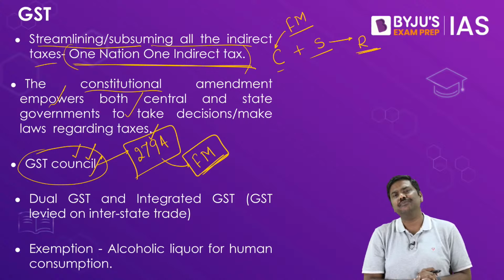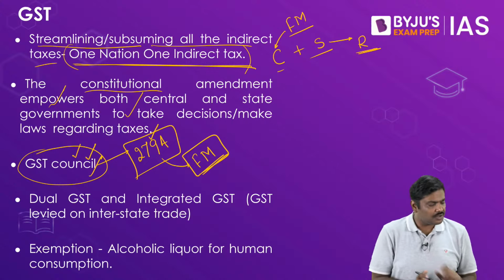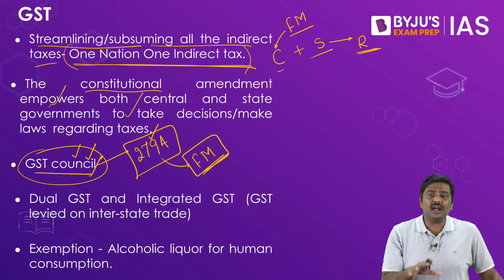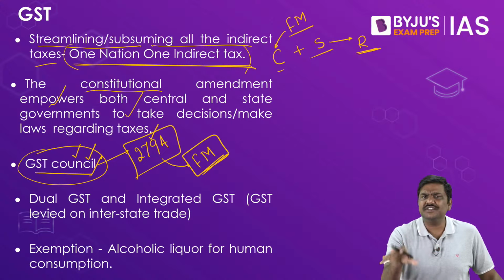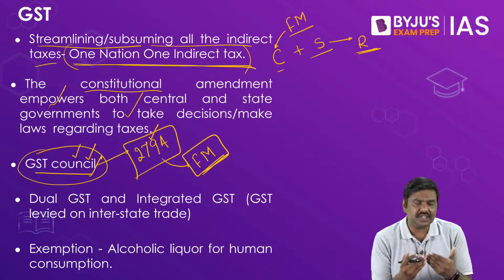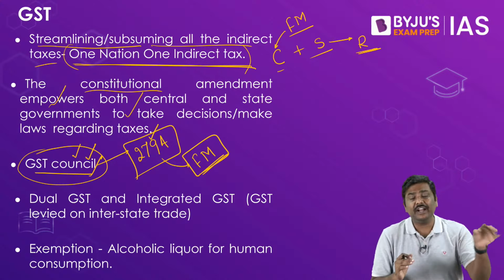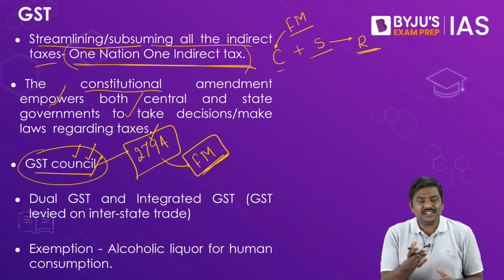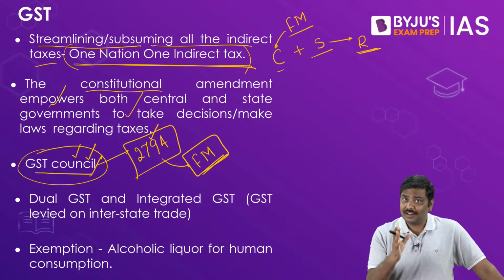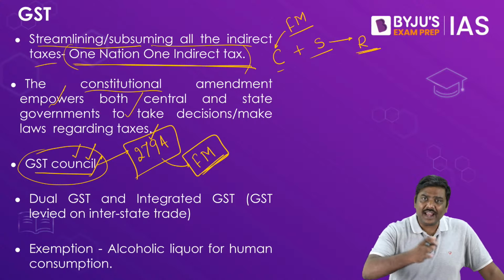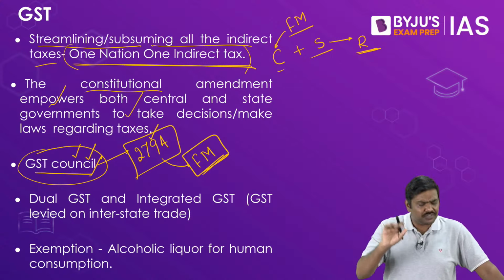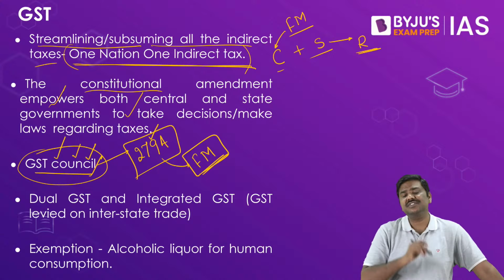Apart from this, understand the logic here, what is the importance of the GST Council? The GST Council is the body which will take all the decisions regarding GST. For example, what kind of goods and services will be brought under GST, that will be decided by the council. Once they are brought under GST, what will be the rate of GST applicable? What will be exempted? How the rates have to be moved? How a product or a service has to be taken out of GST? All of these decisions are taken by the GST Council.